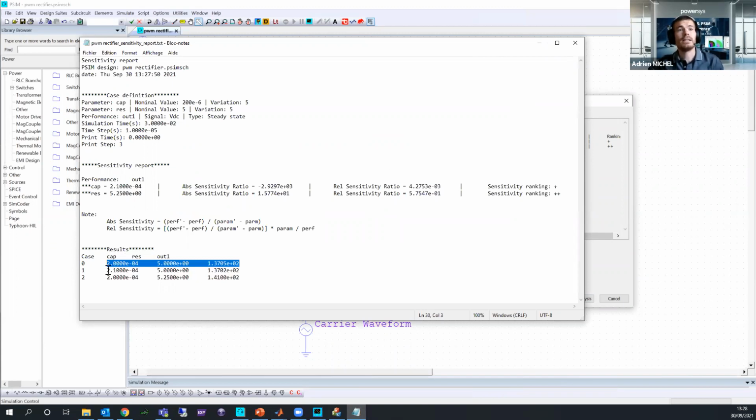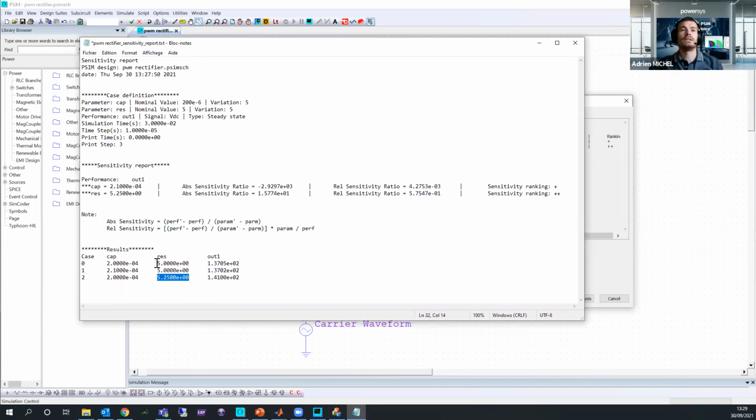Then in the second one here, you have directly the variation of 5% to my capacitance, and in the last simulation, you have only the modification of 5% in my resistance.